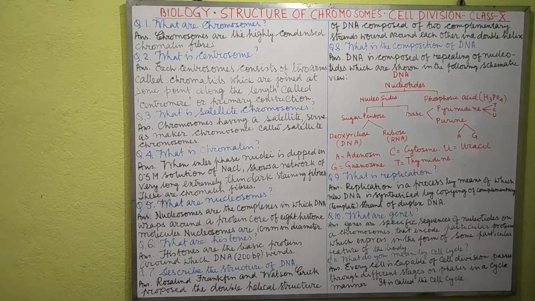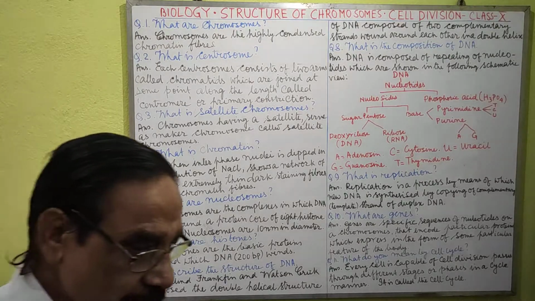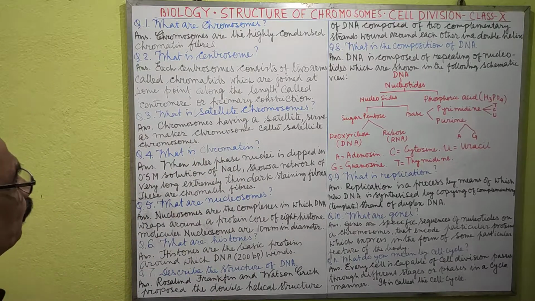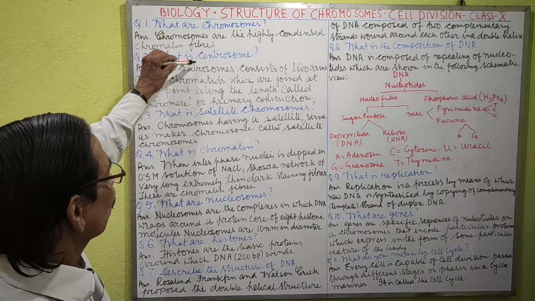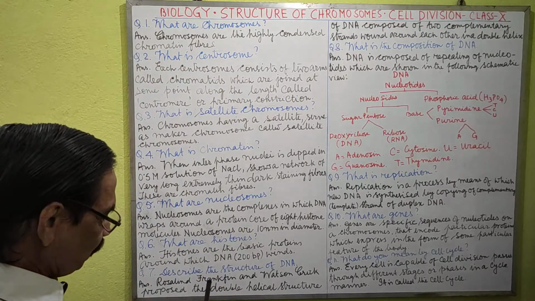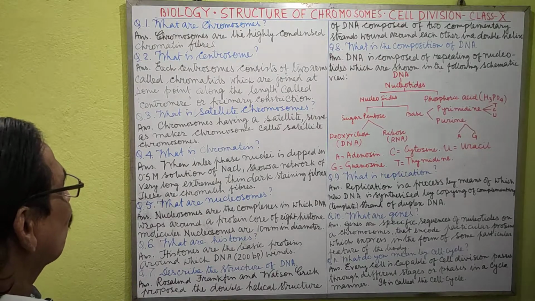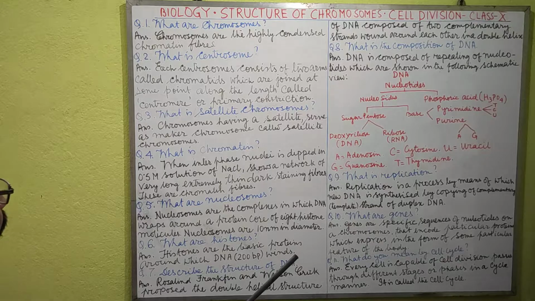Question number 2, what is centromere? Answer is, each chromosome consists of two arms. This is centromere. Chromosome consists of two arms called chromatids, which are joined at some point along the length called centromere or the primary constriction. Next question, what is satellite chromosome?